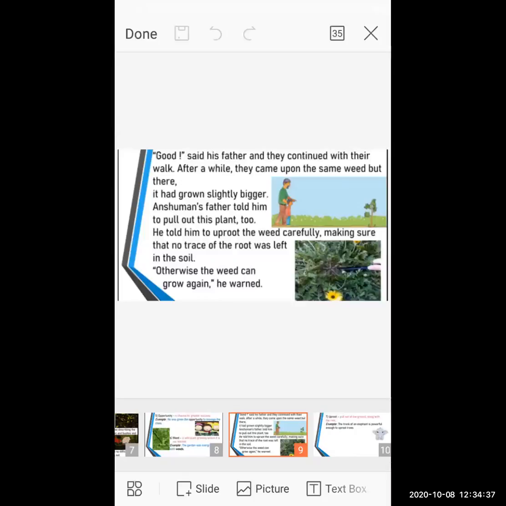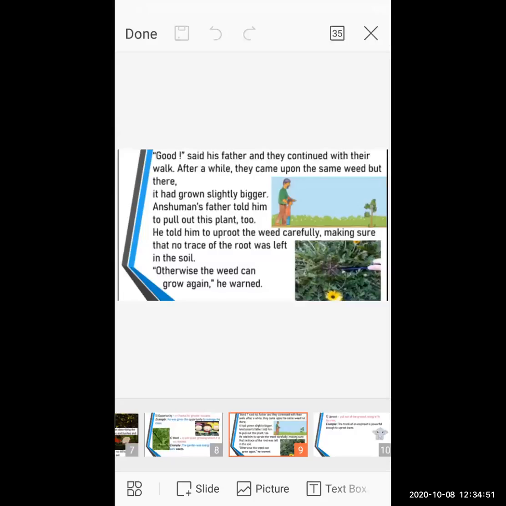So after it was removed, the father is appreciating him, said very good, you removed it very easily, and they continued their walk because they are taking the morning walk.